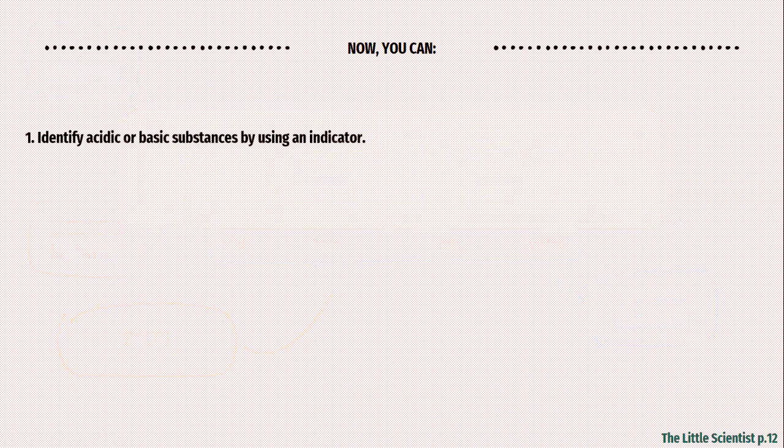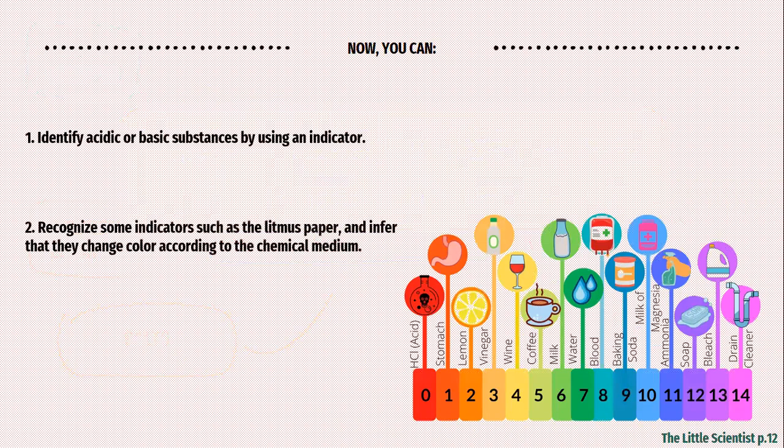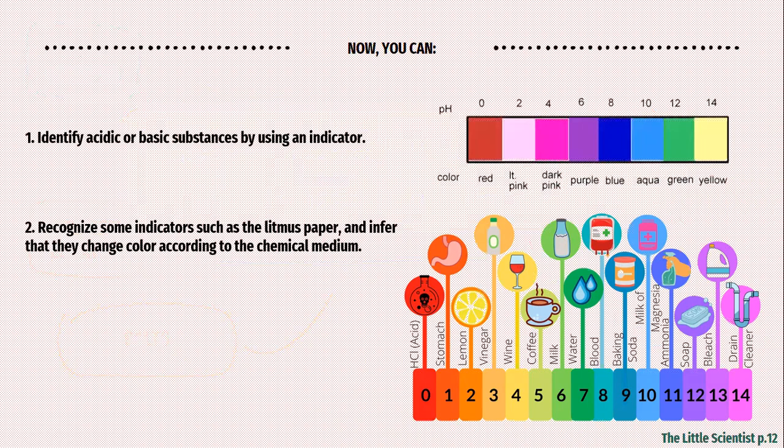So how do we identify a substance, whether it is an acid or a base? You use an indicator. There are plenty of indicators. One of them is the litmus, the red litmus and the blue litmus we just saw. And the color of these indicators changes. It depends on the type of the solution you have in your hands.